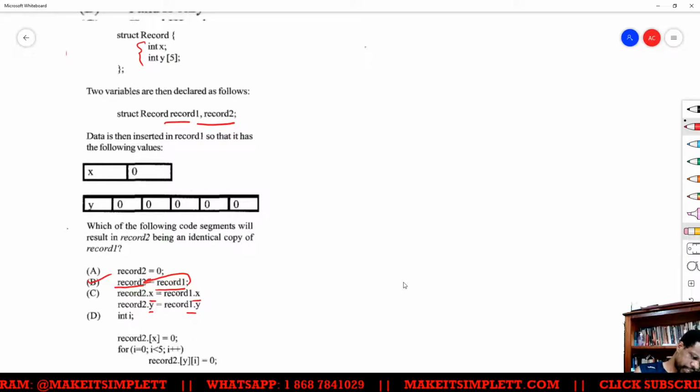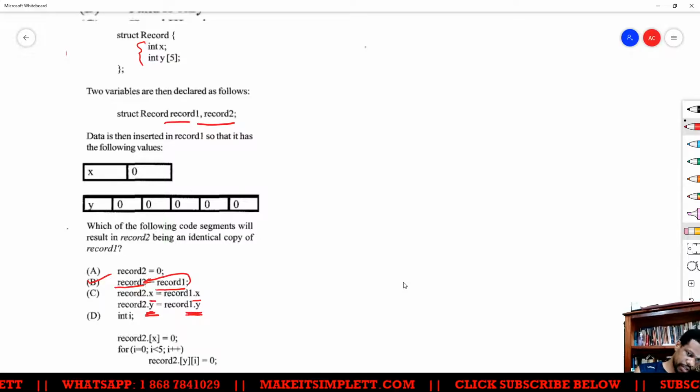So the answer is B, right? The reason why C wouldn't work is because y is not one variable, y is an array.